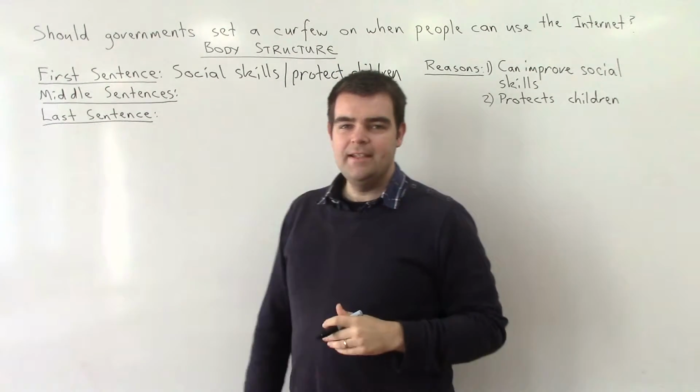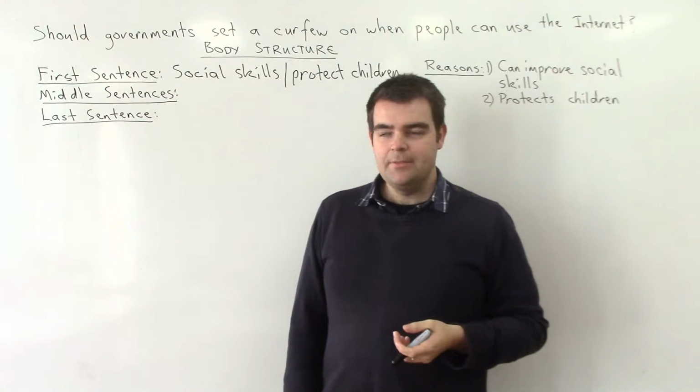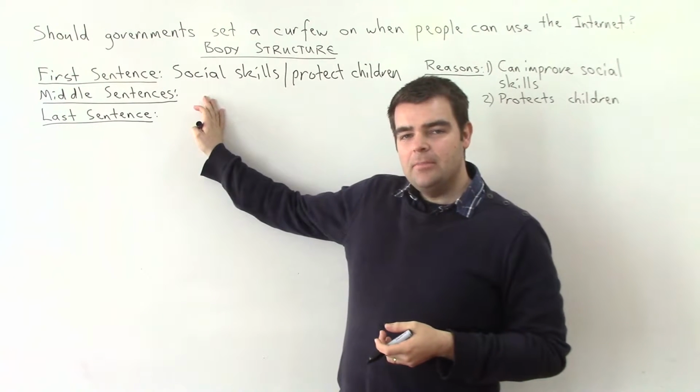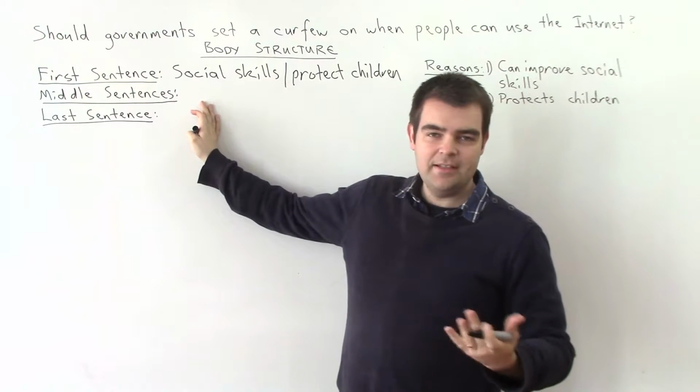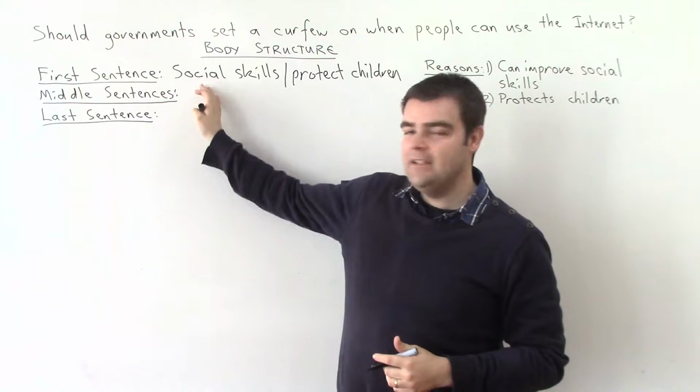So we have our main ideas there in the first sentence. Then in the middle part of the paragraph, we want to explain, give some examples or statistics that support our main ideas in the first sentence.